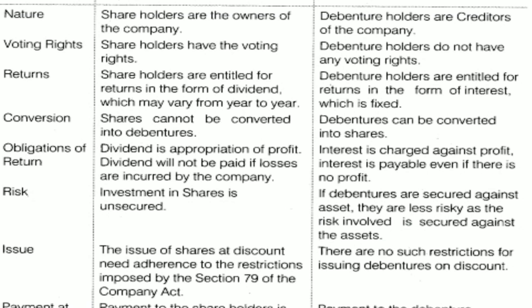Because how is dividend paid? Whatever profit the company makes, that profit has to be distributed among the shareholders in the form of dividend. So that varies. In case of debentures, debenture holders are entitled to returns in the form of interest, which is fixed. Whatever the company's profit or loss, the company will have to pay the fixed interest rate.